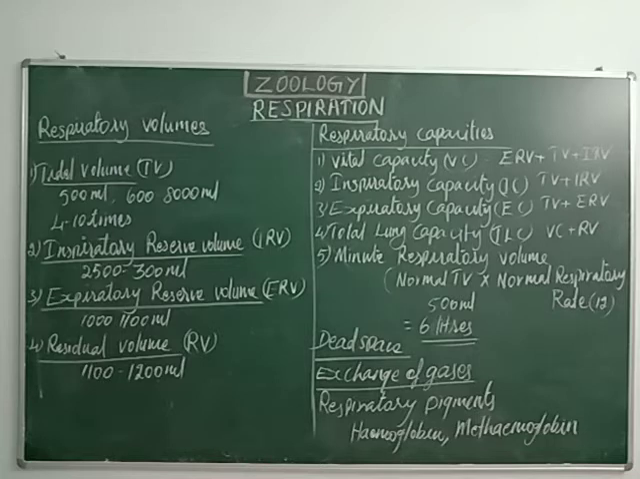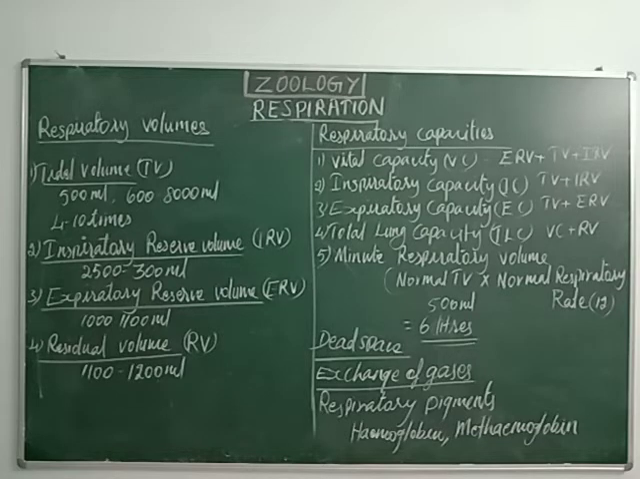We will get vital capacity. Then the second capacity is called inspiratory capacity, in short IC. The total volume of air a person can inhale after normal expiration.